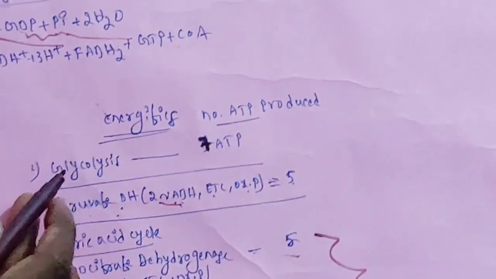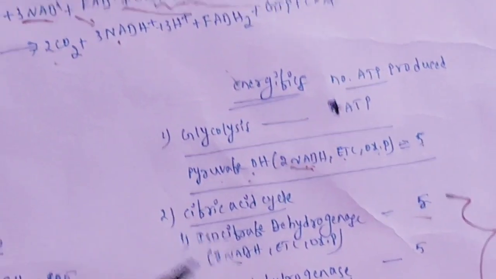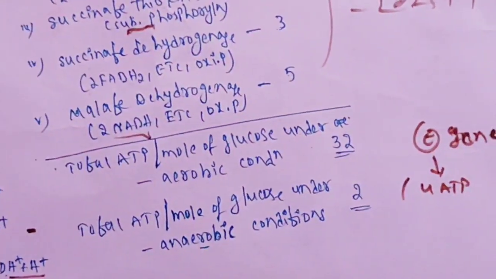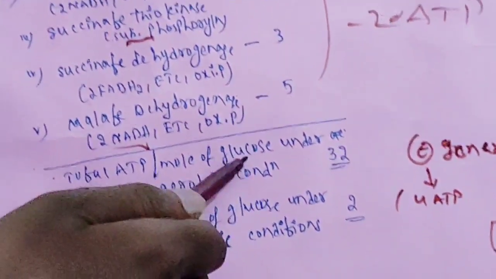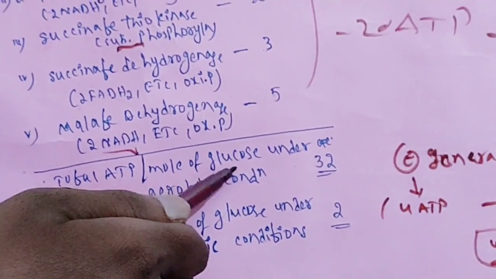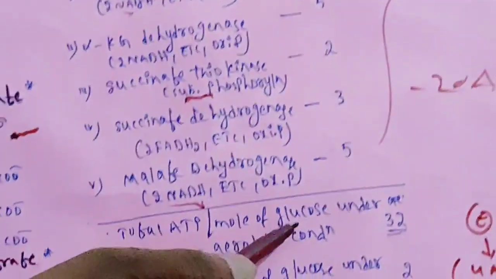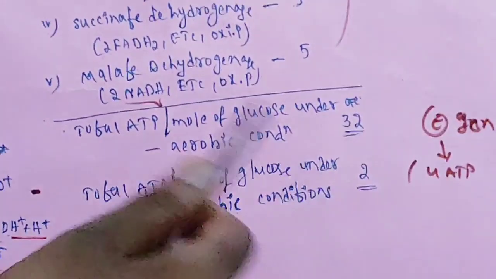Then in glycolysis, which molecule does it start with? Glucose only. The glucose is finally converted to pyruvate, pyruvate is converted to acetyl-CoA, and that is finally entered into the TCA cycle and converted to carbon dioxide and water. So total ATP per mole of glucose under aerobic condition combines both glycolysis and the citric acid cycle, because glucose is the starting molecule of glycolysis and pyruvate leads into the citric acid cycle.